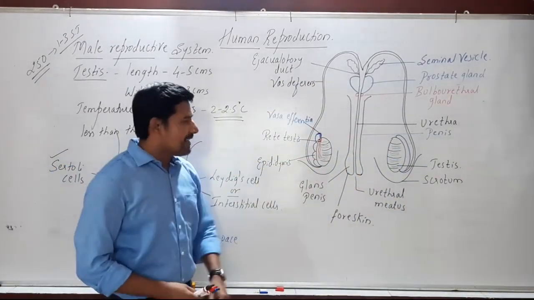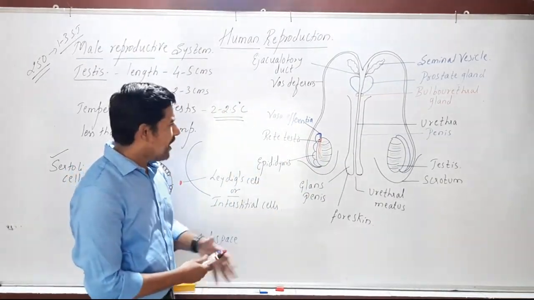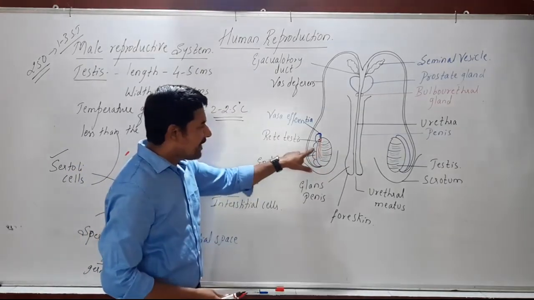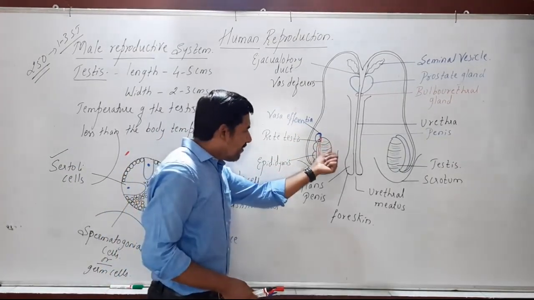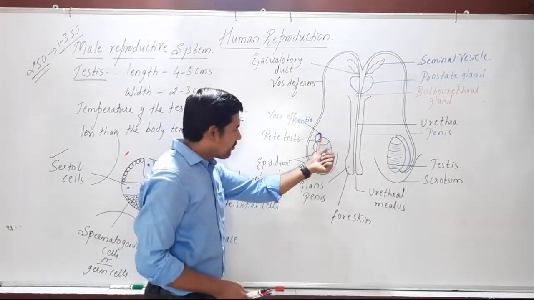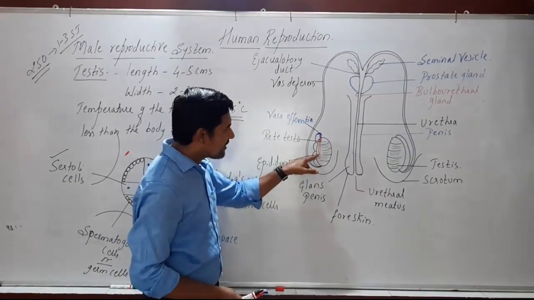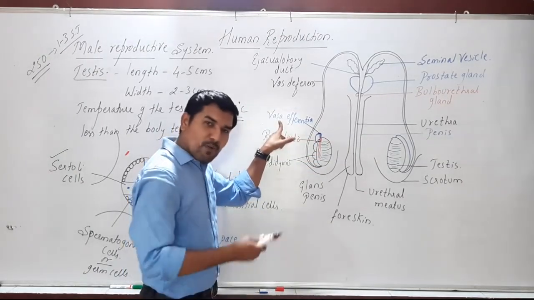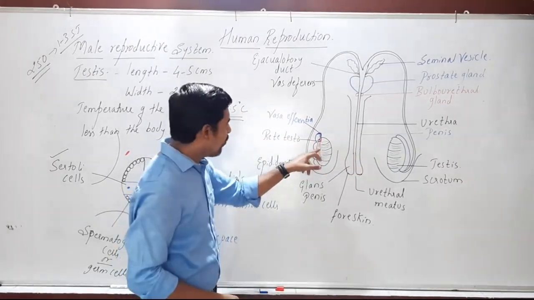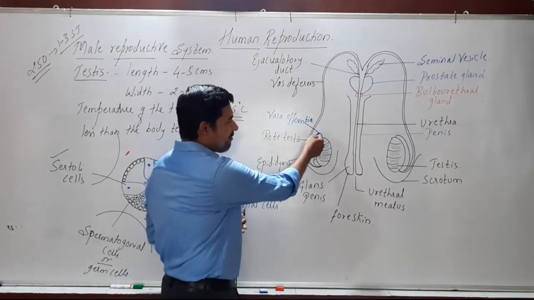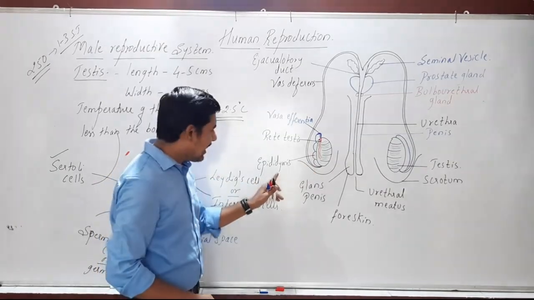Now, after the testis, as we came across its structure and function, arising from the testis is the rete testis. It has many tube-like structures into which the sperms enter from the seminiferous tubule. From the rete testis, the sperms enter into one more tubule called the vasa efferentia, on both sides. From the vasa efferentia, the sperms will enter into the next coiled part called the epididymis.